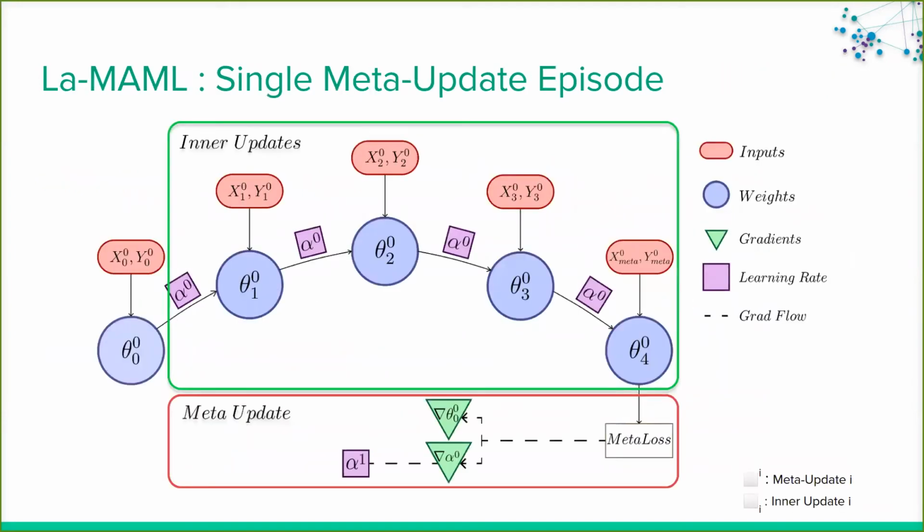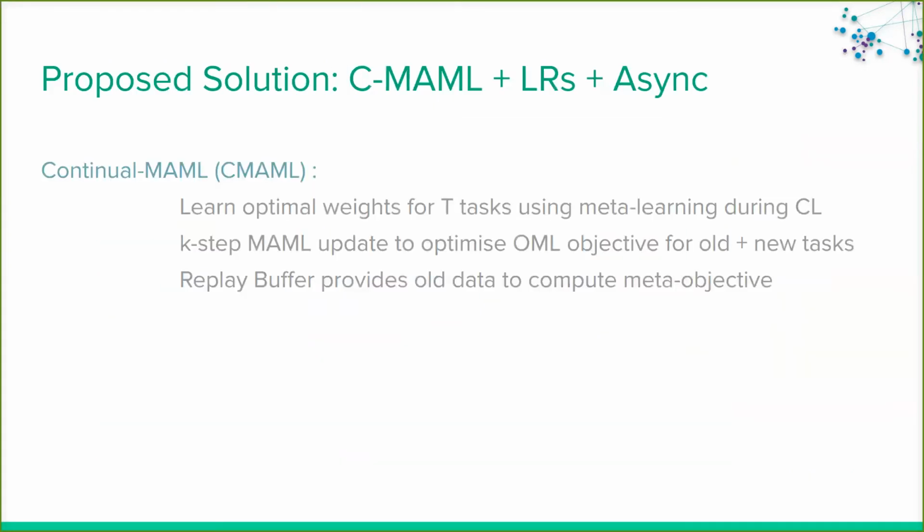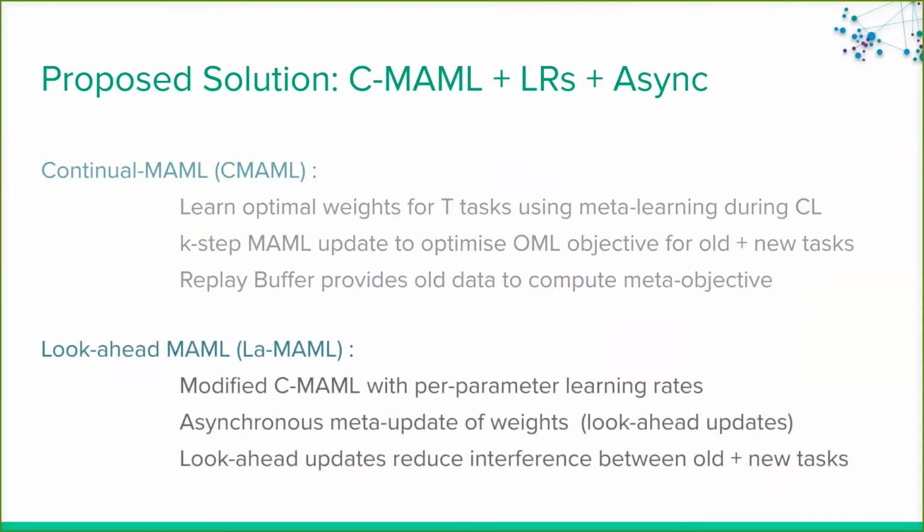We propose updating the weights and LRs in the meta update asynchronously so that we first update the LRs and then use them as the learning rates for the meta weight update. This ensures that the parameter updates we make are conservative with respect to old tasks, since interfering gradient updates are made with lower LRs. We call this modified algorithm Look-Ahead MAML, or La-MAML.